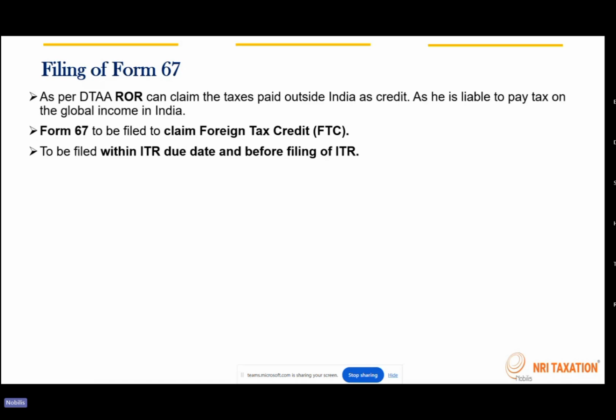When we file this form, we have to attach all the supporting documents like the tax paid challan, or if it is the US, the 1042S form, or any self-assessment tax paid challans. All those have to be validated and verified, along with the proper workings, and uploaded while filing Form 67. So this is one additional form that is applicable for a resident individual to get the benefit of the taxes paid outside India.